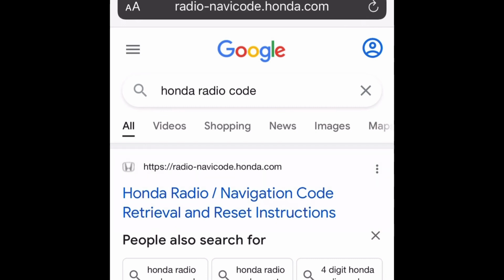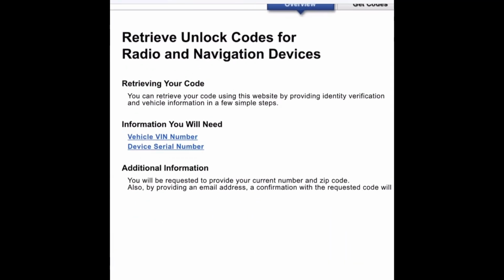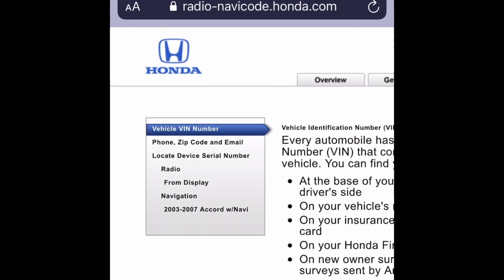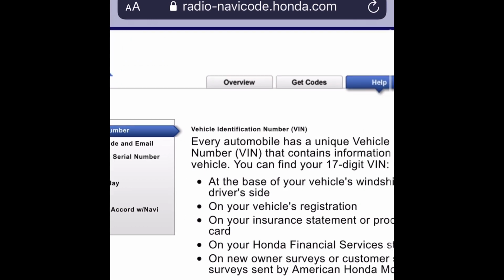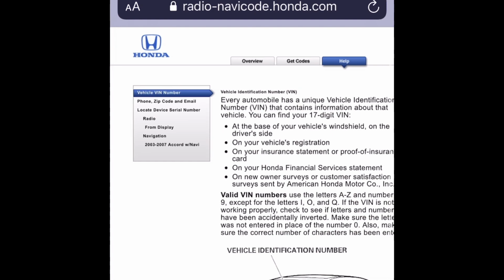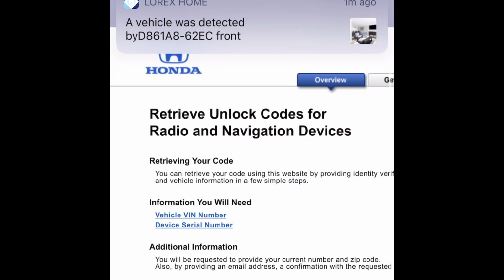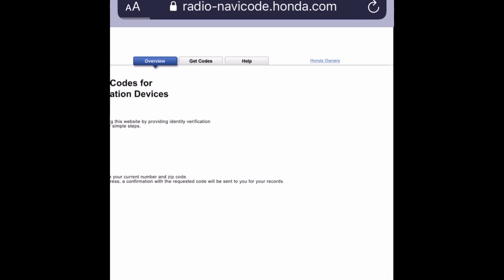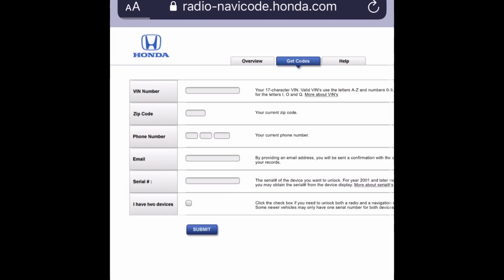Okay guys, so you want to go to Google, Honda radio code, click on the first link. It brings you to this page, and then you got the overview for your first tab, second tab, get codes, third tab, help. Overview tells you what you need, help, basically if you guys need help on how to do this stuff, it gives you an example. But what we're gonna go to is the get codes tab in the middle.